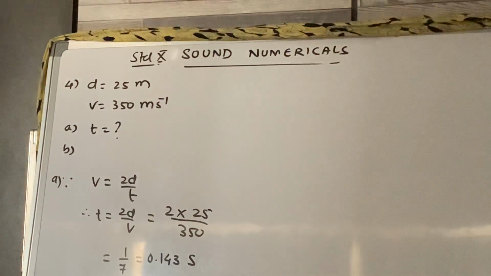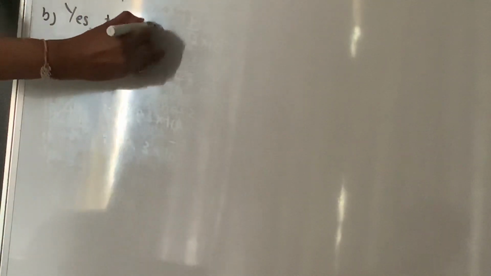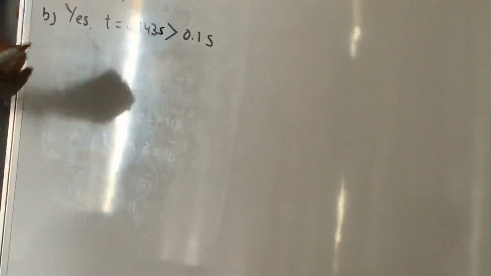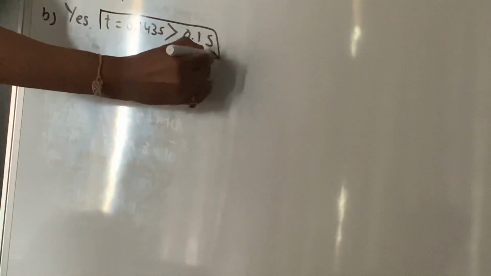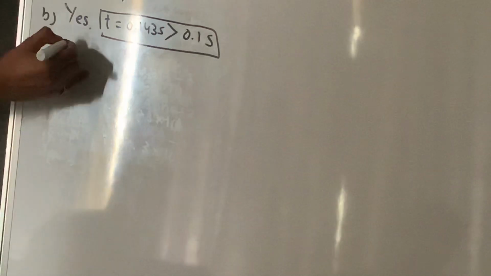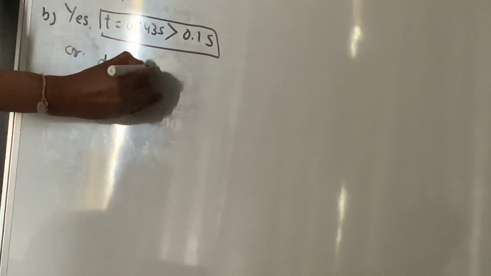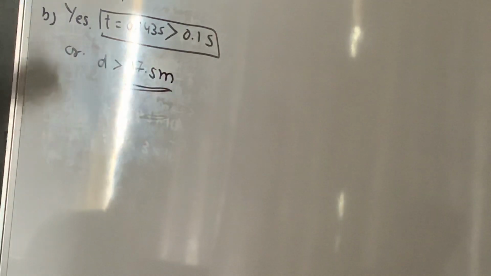Now, will he be able to hear the echo? The answer is yes. Why yes? Your t, which is 0.143, is greater than 0.1 second. So the echo is heard after 0.1 second. This is the condition. Therefore, you can hear the echo distinctly. Also, we can write that d is greater than 17.5 meter, and therefore you can hear the echo distinctly, right?